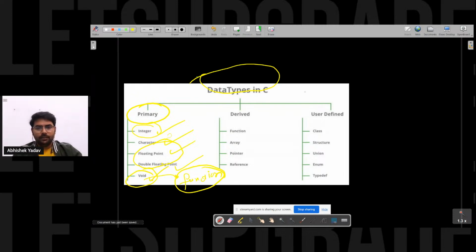Apart from that, we have derived data types, that is array, pointer, reference, function, and we have user defined data types, that is class, structure, union, enum, typedef, right? So in this session, we will talk about primary data types here.